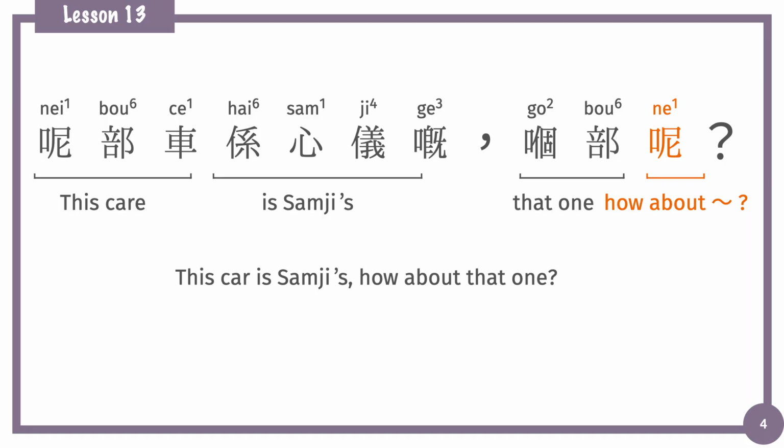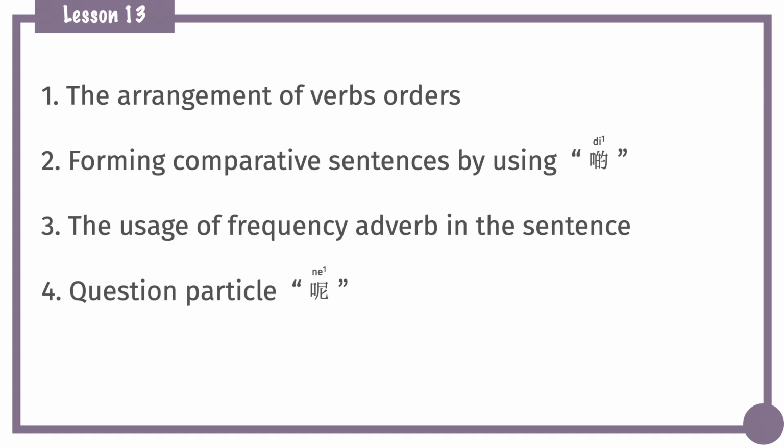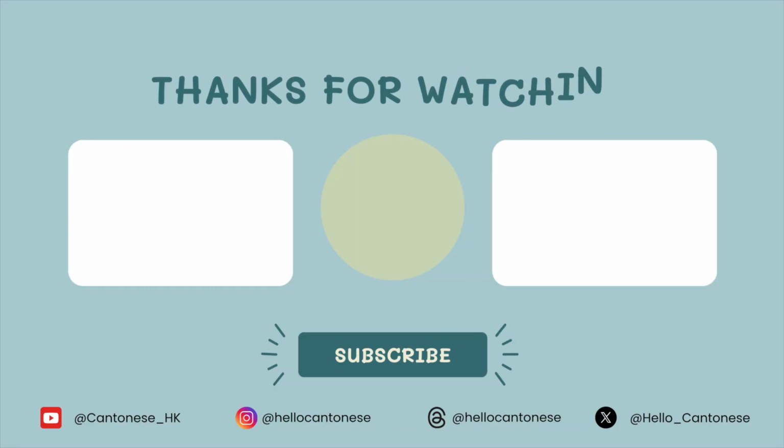Okay, we finished all the sentence structures today. In this lesson, we have introduced the arrangement of verb orders and how to form a comparative sentence by using the word 啲. Then we covered the usage of frequency adverbs in the sentence. And finally, we covered the question particle 呢. That's all for today's lesson.